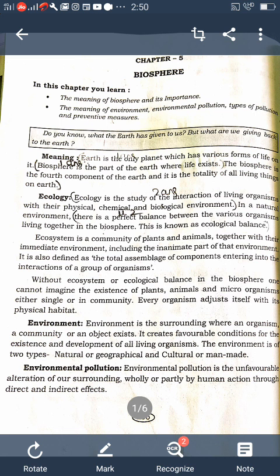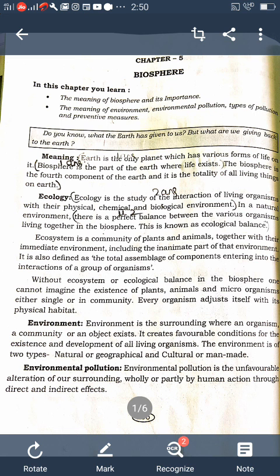Understood? So, what is soil pollution? A decrease in the quality of soil, either due to human source or natural source. So that is called soil pollution. What are the effects of soil pollution? The decrease of fertility of the soil, converting the region into wasteland. Understood? It decreases the fertility of the soil, then it converts to wasteland. And also it destroys the microorganisms in the soil. So it is the bad effect of soil pollution.